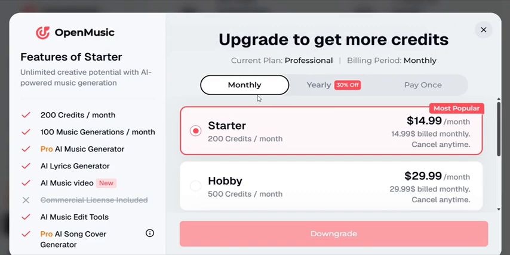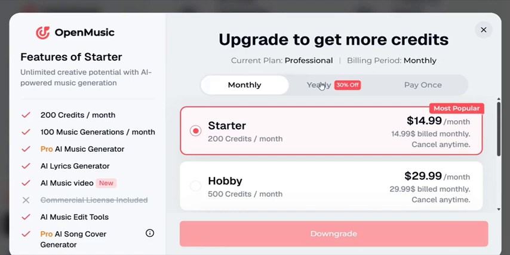As you can see, their 1 month subscription is going for only $14.99 for a month, and you will be generating up to 100 music per month, because they are going to give you 200 credit, and every music you are generating costs you 2 credit. So you are going to be generating up to 100 music per month, and that is not a small music.